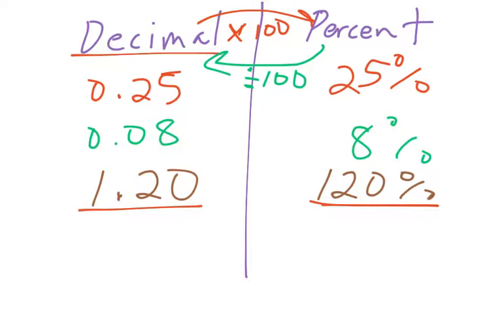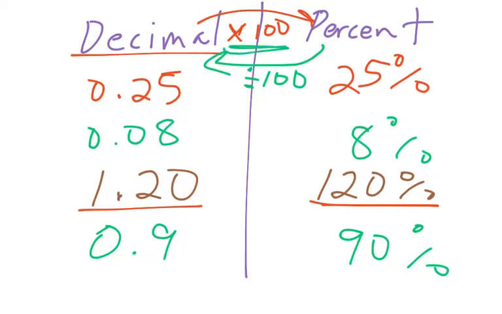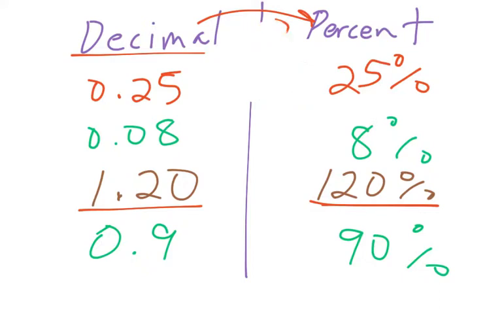The last one, let's say we have a percent of 90%. We want to make that into a decimal. Remember, to make a percent into a decimal, all we do is divide by 100, and you get 0.9. Okay? Now, there is another way to do it. I like involving 100 because percents are always out of 100, but I don't know if you guys saw that. And let me just clear this off so you can see a little bit better. But there is another way to do it, and I'll show you those ways right now. Please do what way works for you.